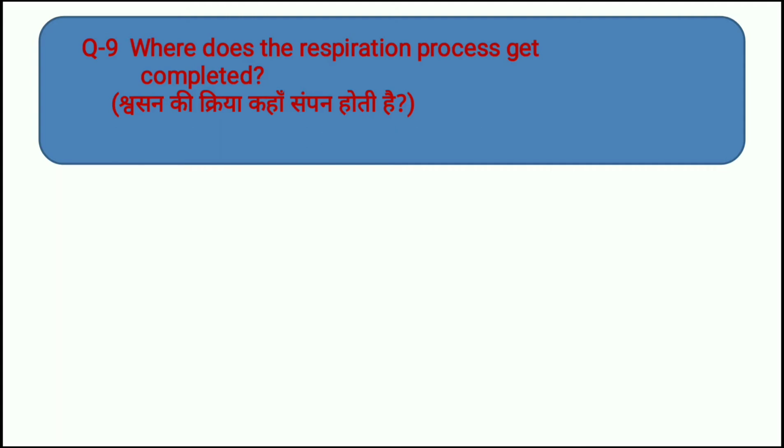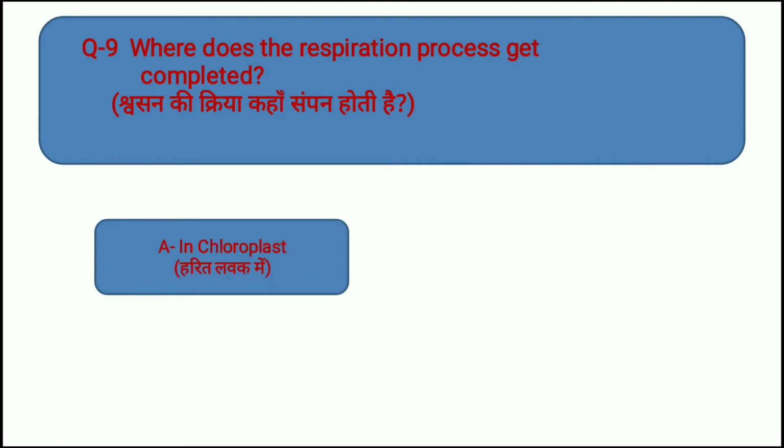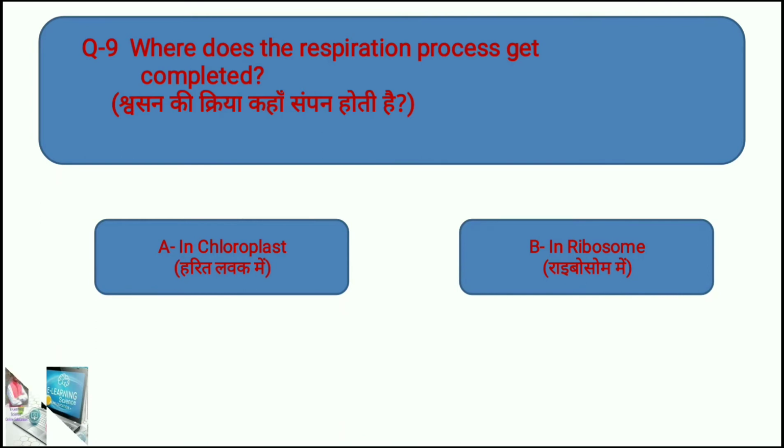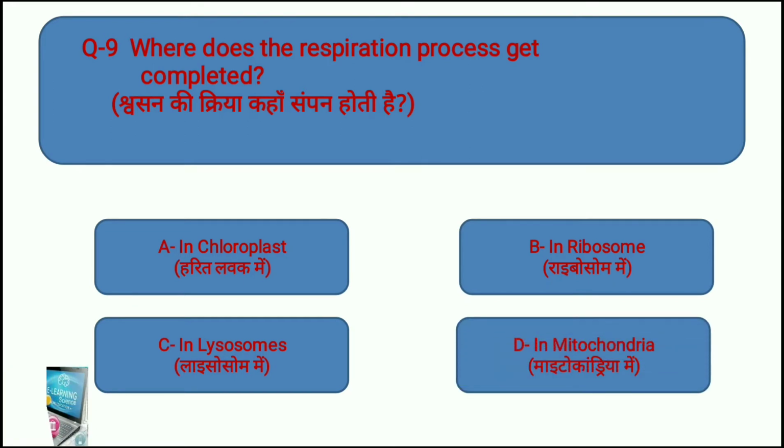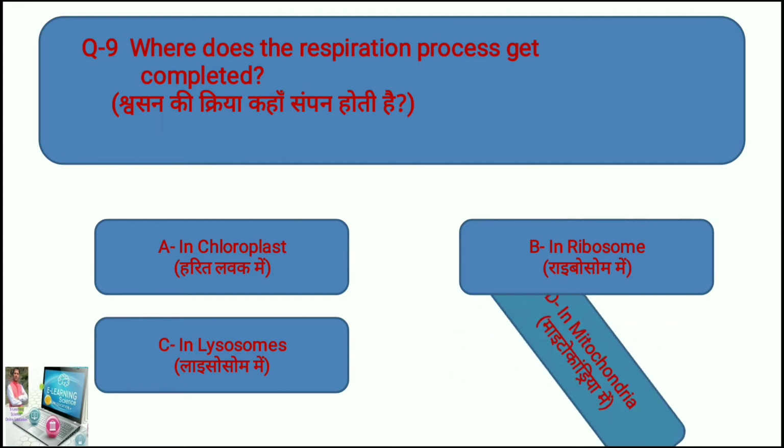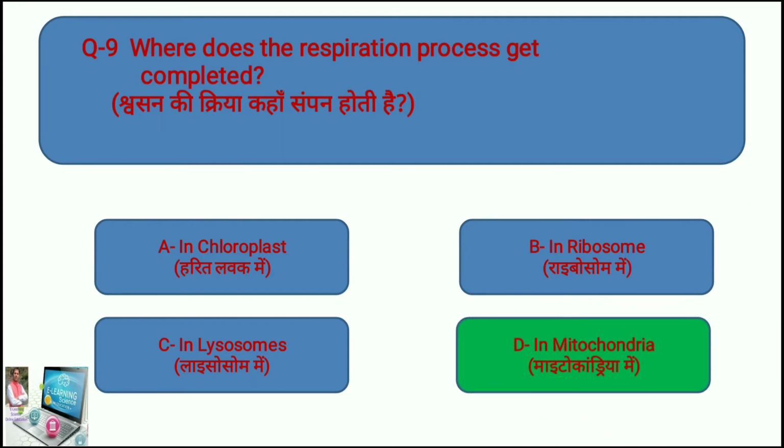Your options are, option A is chloroplast, option B is ribosomes, option C is lysosomes, and option D is mitochondria. The right answer is option D, mitochondria. Now move toward question number 10.